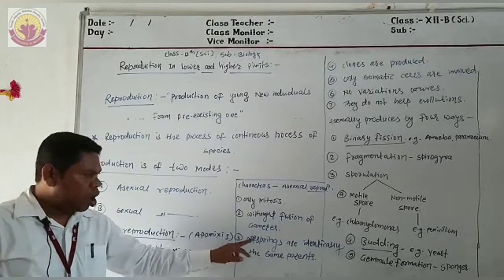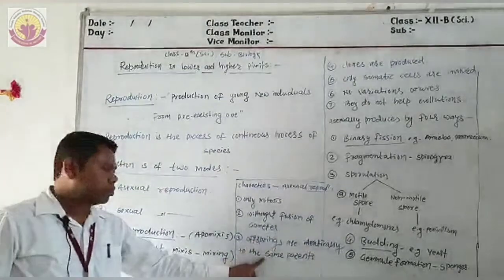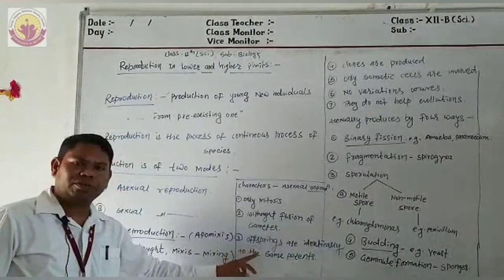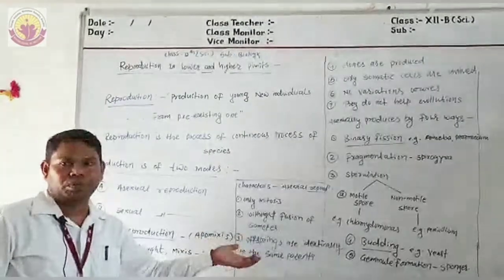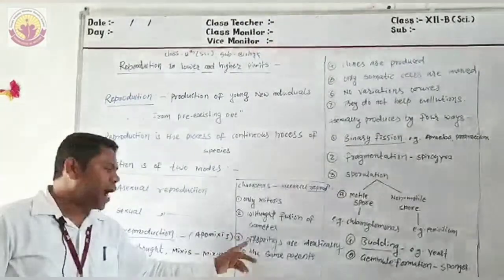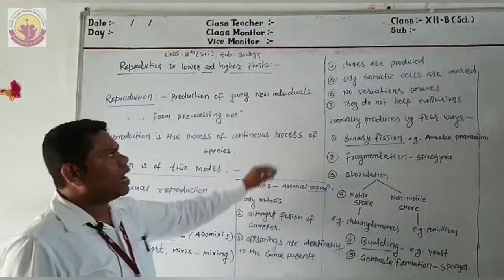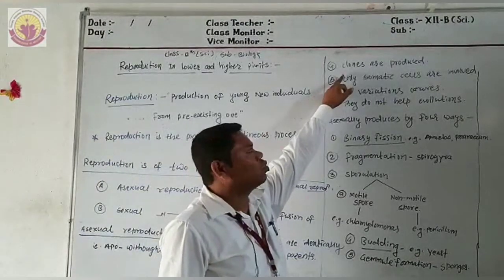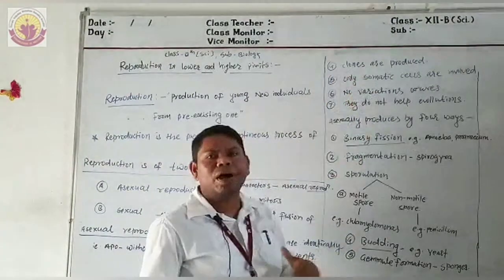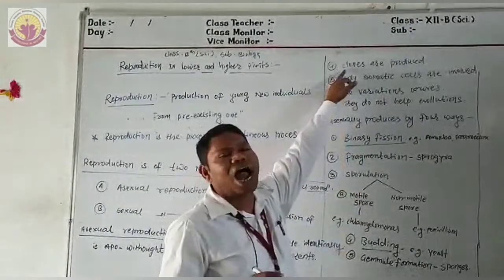Next, offspring are identical to the parents. These offspring are identical because there is no fusion of gametes, and these identical offspring are called clones. These clones help in the production of a large number of individuals, means multiplication is more, that's why they are called clones.